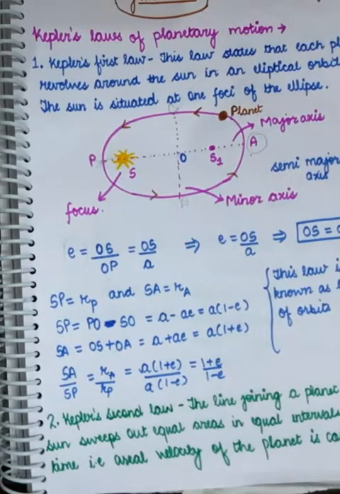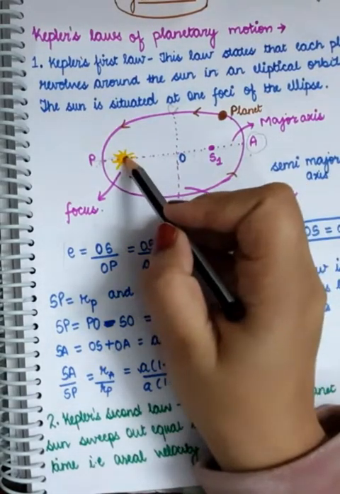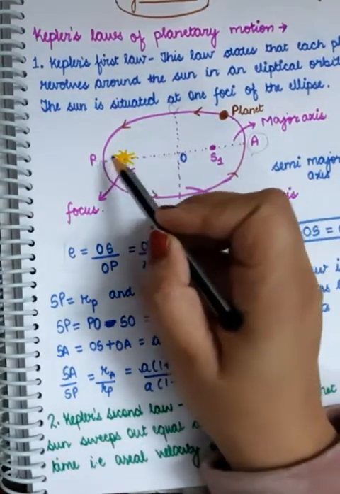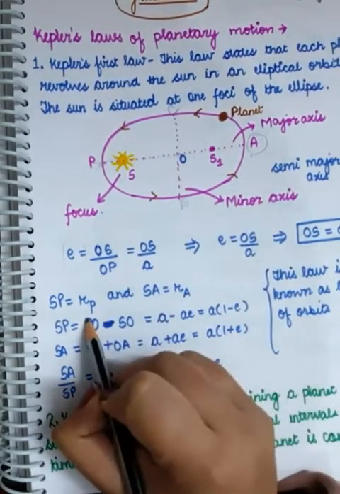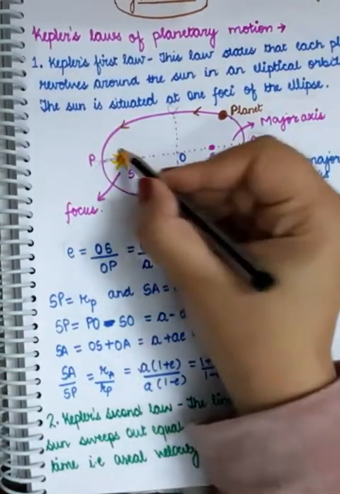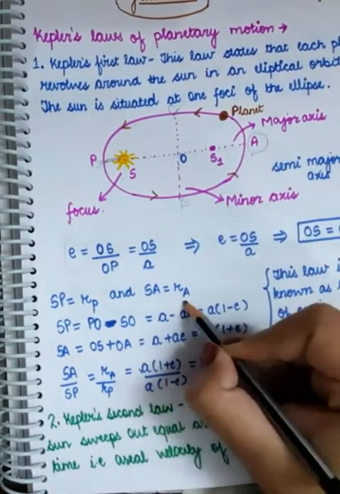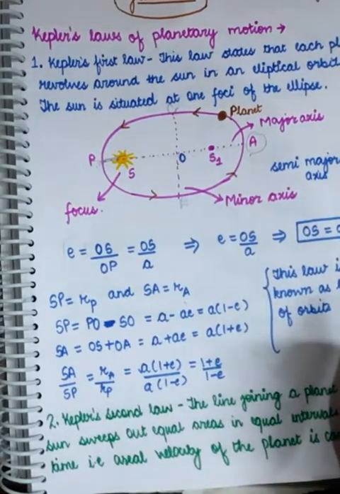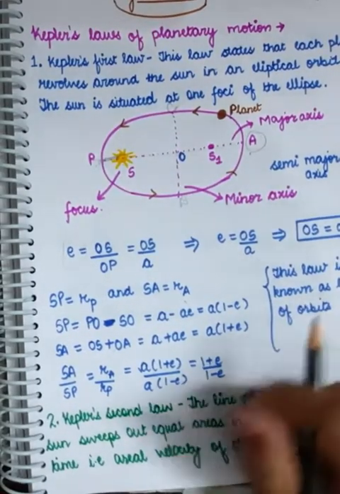After that, you can see that the sun has got two distances, SP and SA. So SP is equal to RP, this much distance, and SA is equal to RA, where P and A are the two points known as perihelion and aphelion respectively.